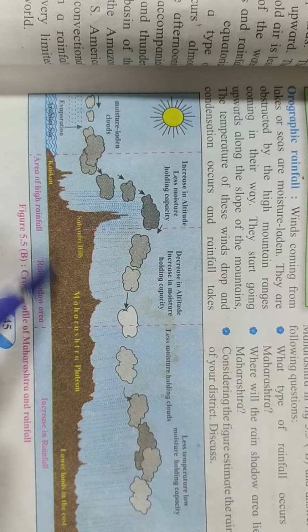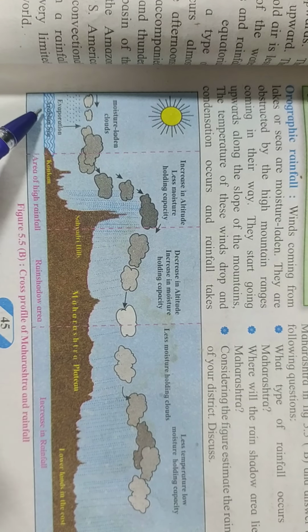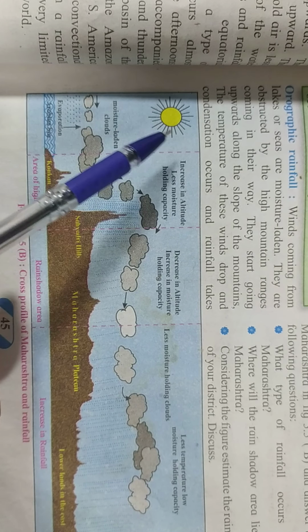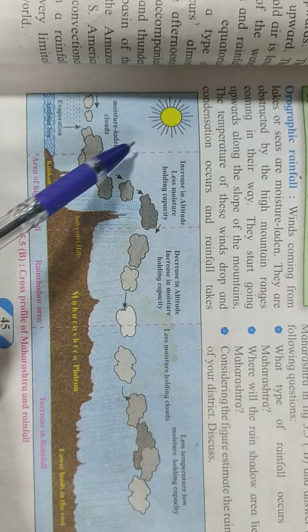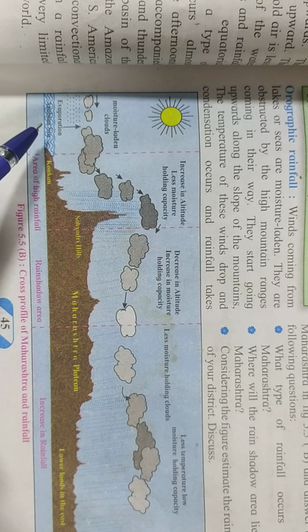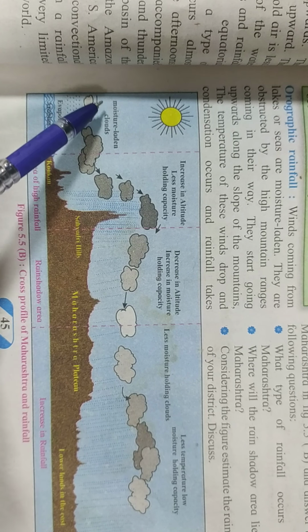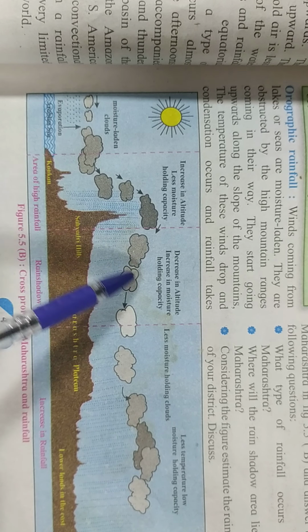In this diagram we see, as I gave you an example, this is the Arabian Sea. Evaporation takes place in the presence of sunlight. We can see the bright sun shining up in the sky. So evaporation has started happening. What are these? These are water droplets, isn't it? These are the winds. Okay. This is the wind that is traveling in this direction.